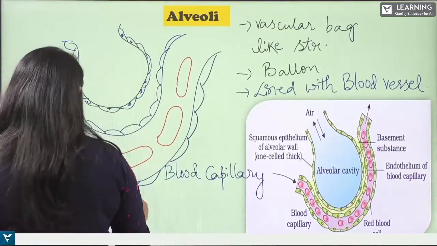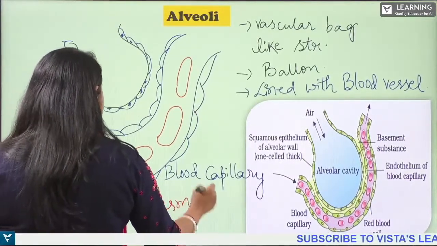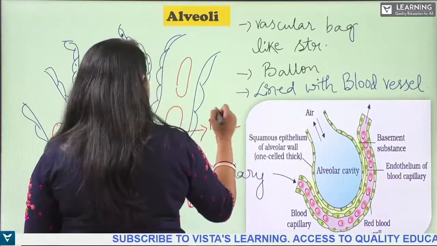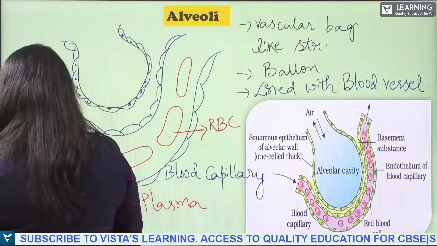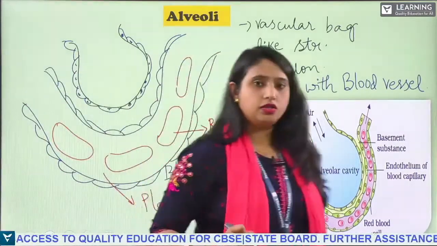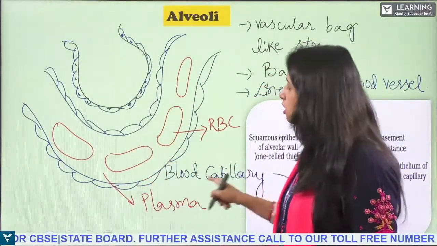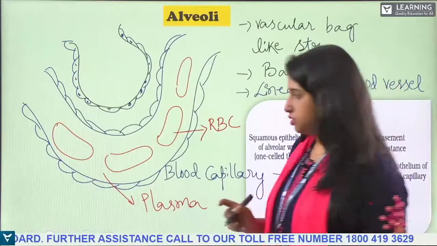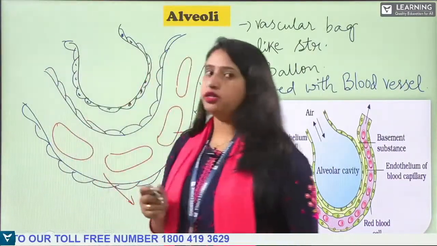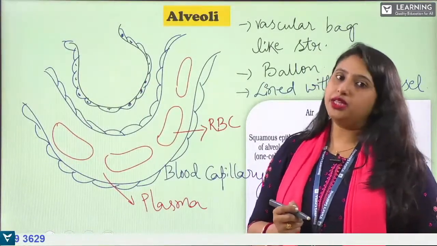This is the plasma, and these are the RBC cells. Is that clear? These are the RBC cells. Okay, so see, this is how the alveoli looks like. Alveoli is lined with the blood capillary or the blood vessel. Okay, now it has got the tissues. It is made up of squamous epithelial tissue.